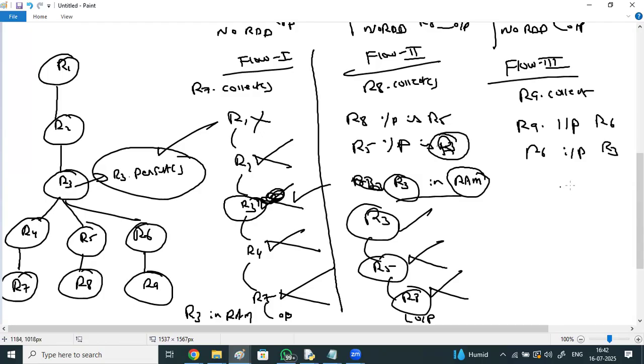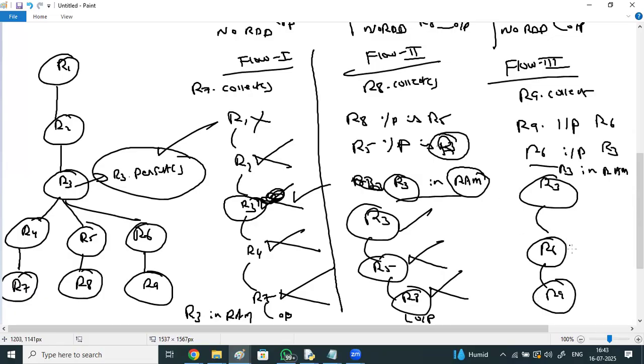So the flow starts from R3, because R3 is available in RAM, right? R3 in RAM. So R3, R6, R9.